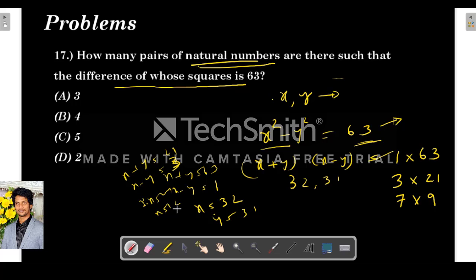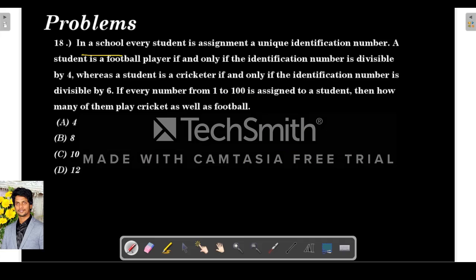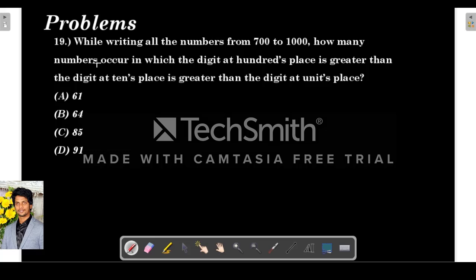2x is equal to 24, so x is 12 and y is 9. So one such pair is 12 comma 9. And next is x plus y is 9 and x minus y is 7. So what is the possibility? 16 comma 8 comma 1. So only these three pairs are possible. So the answer is 3. This question will be dealt under the HCF and LCM concept.